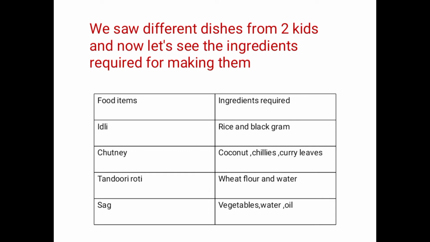The next food item is tandoori roti, which Rahul had. You require wheat flour and water, and for sarson ka saag we require some vegetables, water and oil. These are the four food items which Girjappa and Rahul had, and these were the ingredients required for making those dishes.